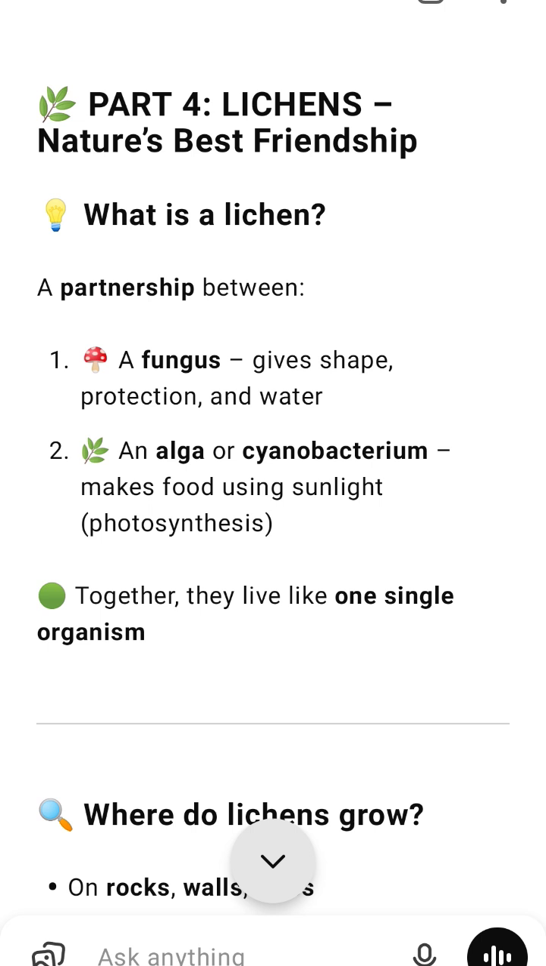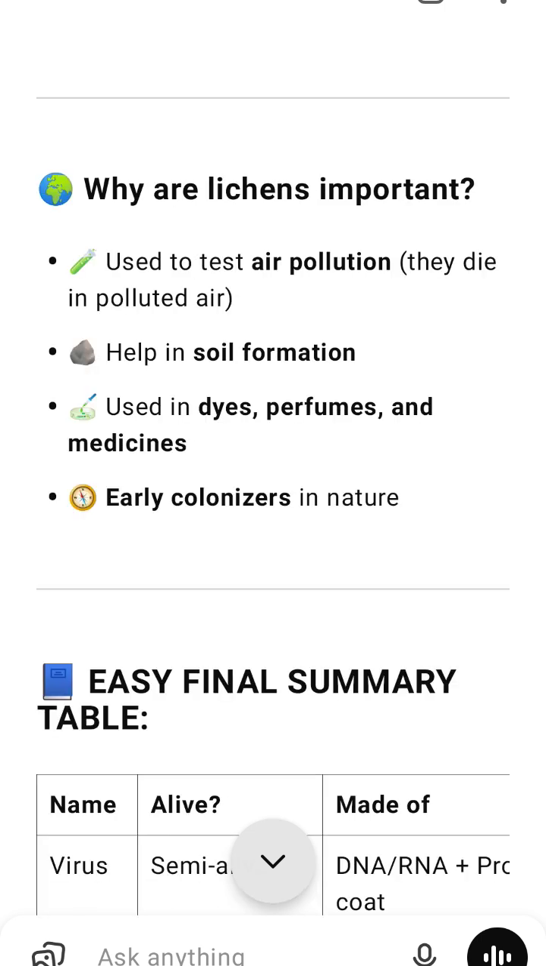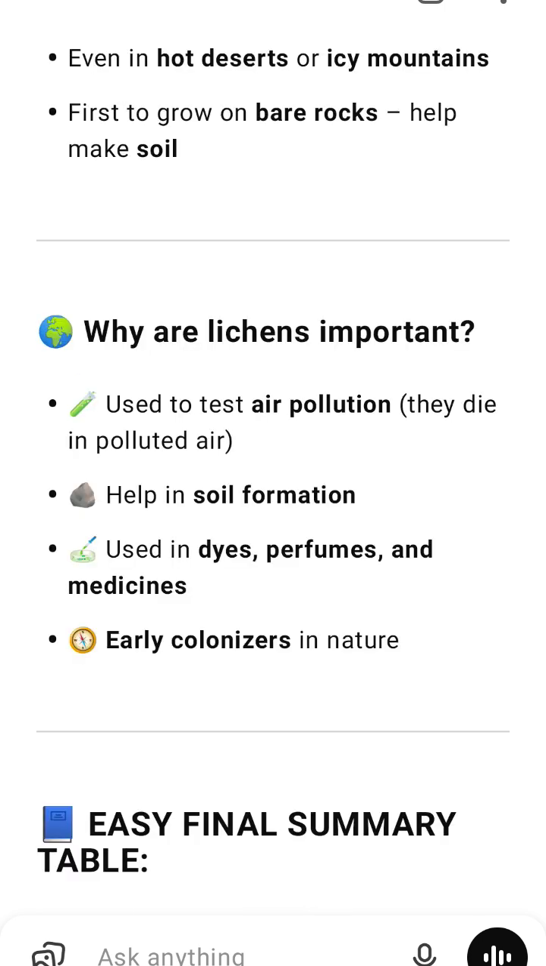Virus: semi-alive, DNA or RNA plus protein coat. Infects plants, animals, humans, and reproduces only inside a host. Viroid: not alive, RNA only. Plants only, the smallest known infectious agent. Prion: not alive, protein only. Infects humans and animals, the brain, a misfolded protein.